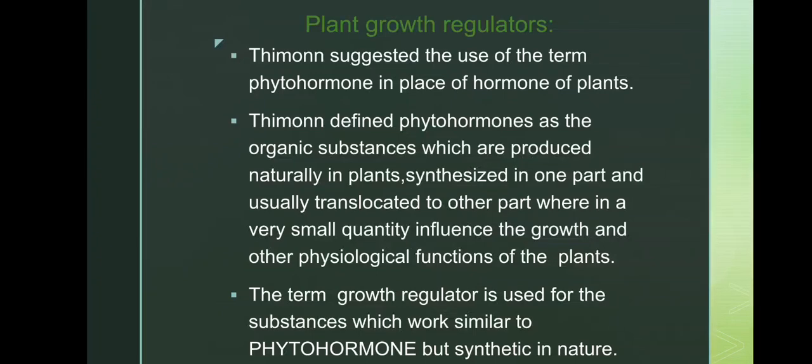Firstly, what do plant growth regulators mean? Thimann suggested the use of the term phytohormone in place of hormones of plants, because phyto means plants. These are nothing but plant hormones. Thimann defined phytohormones as organic substances which are produced naturally in plants, synthesized in one part and usually translocated to other parts, where in a very small quantity they influence the growth and other physiological functions of the plant.